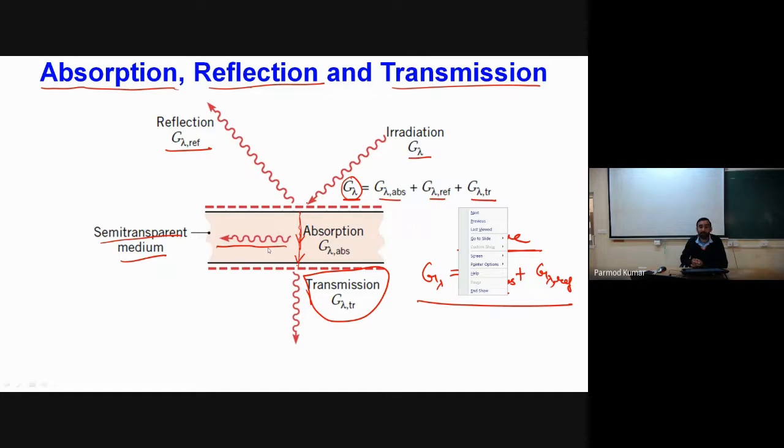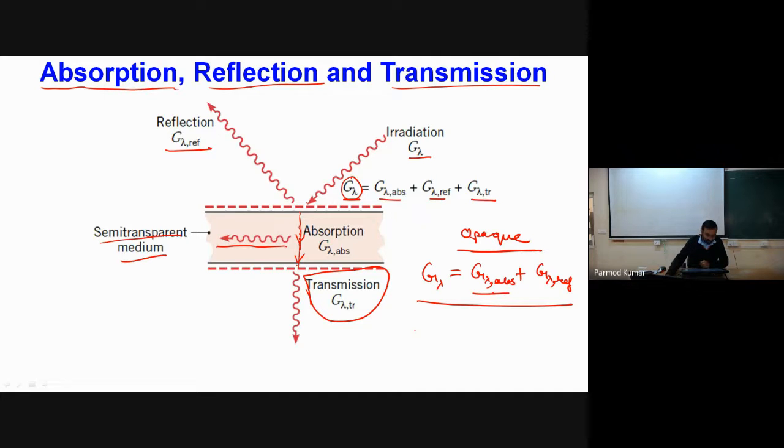For example, if I talk about snow, in case of snow, there will be complete reflection of visible light. However, if we talk about infrared radiation, snow is a good, strong absorber for infrared radiations. So depending upon the wavelength spectrum, if a medium is behaving as transparent for one type of radiation, for another type of radiation it may behave as opaque. So the wavelength spectrum of the irradiation is a strong governing parameter in deciding which phenomenon will be dominant.